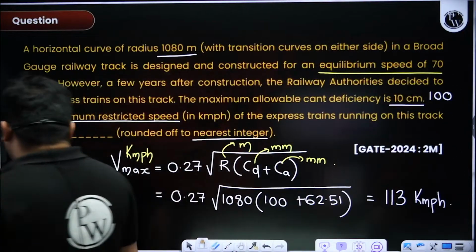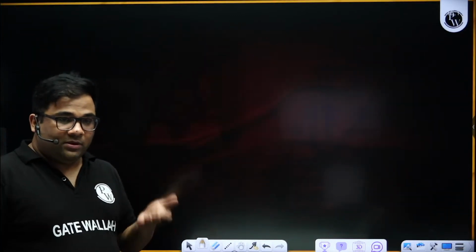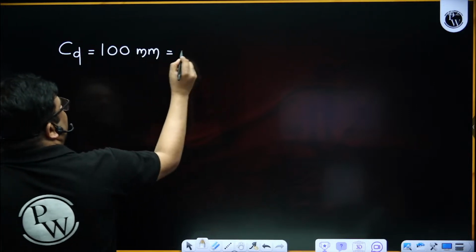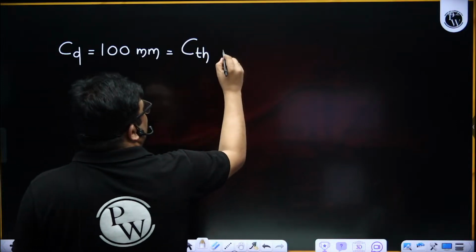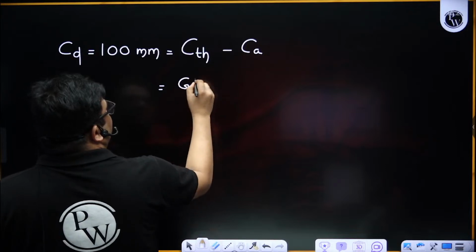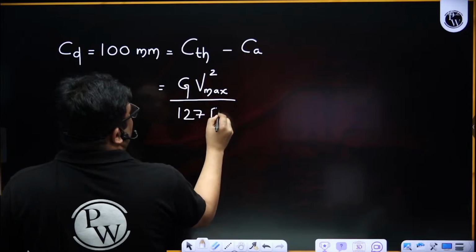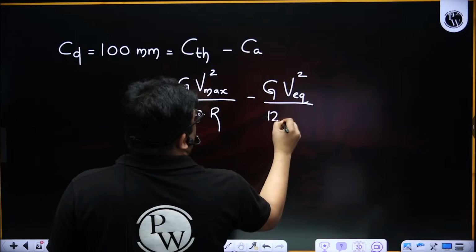Now suppose you are not remembering this formula, then you know the concept. For maximum speed, the cant deficiency is the maximum cant deficiency. And cant deficiency is the theoretical cant for that particular train traveling at maximum speed minus the actual cant, right? Now this is G V max square divided by 127R, and this is G V equilibrium square by 127R.